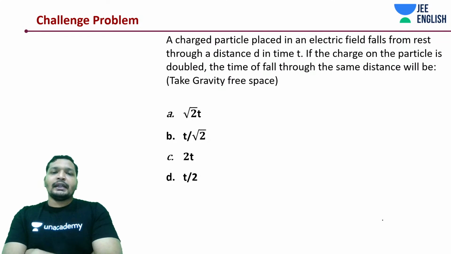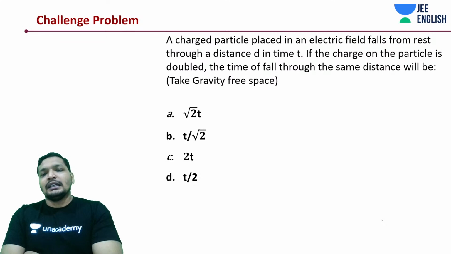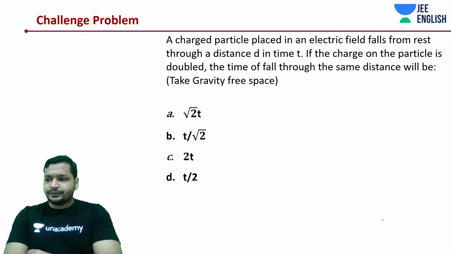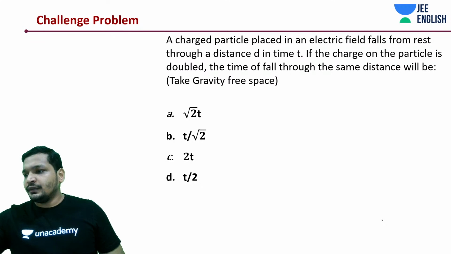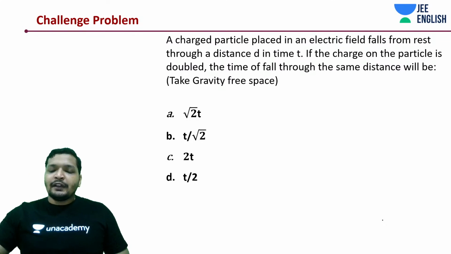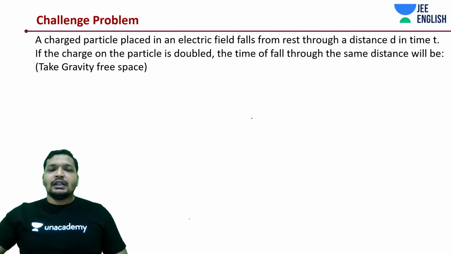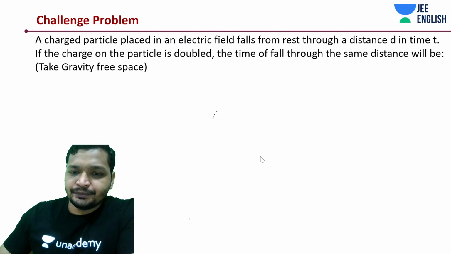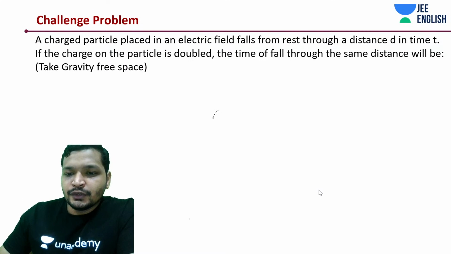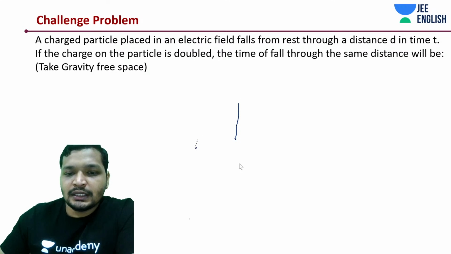Okay, take gravity free space and uniform electric field. How do you work around this question? Think about it carefully and let's get into this. So it's actually a very simple concept. There is an electric field. Let's assume this is the direction of the electric field.